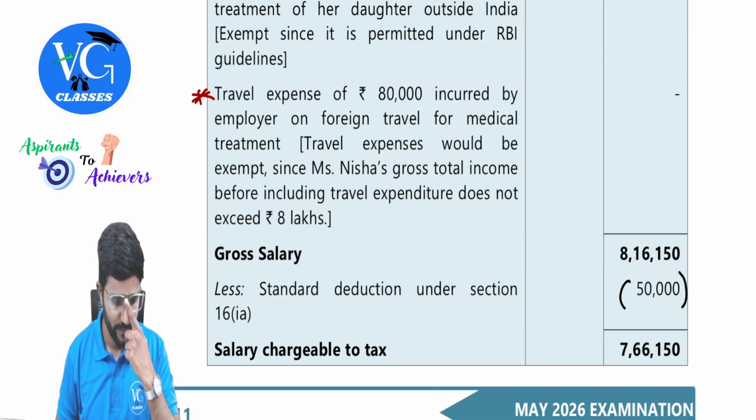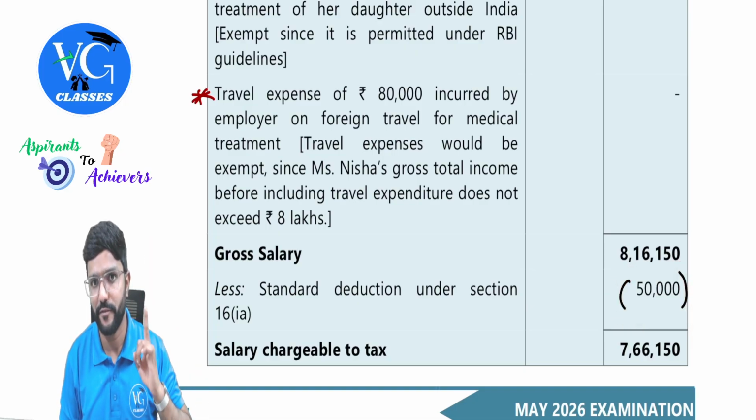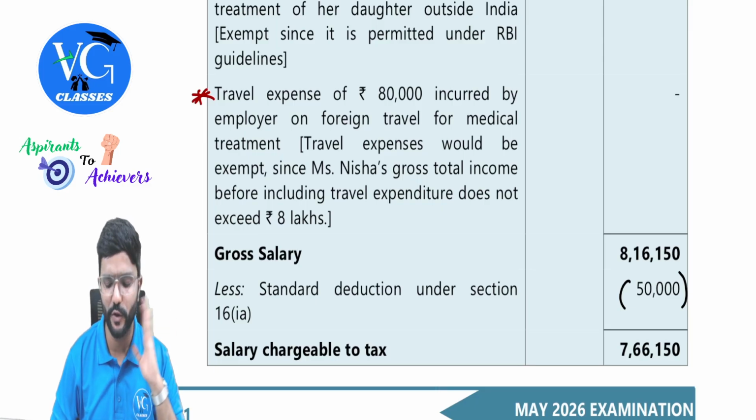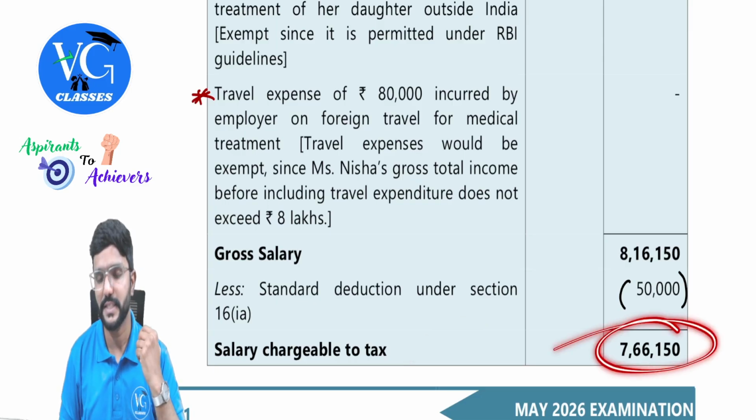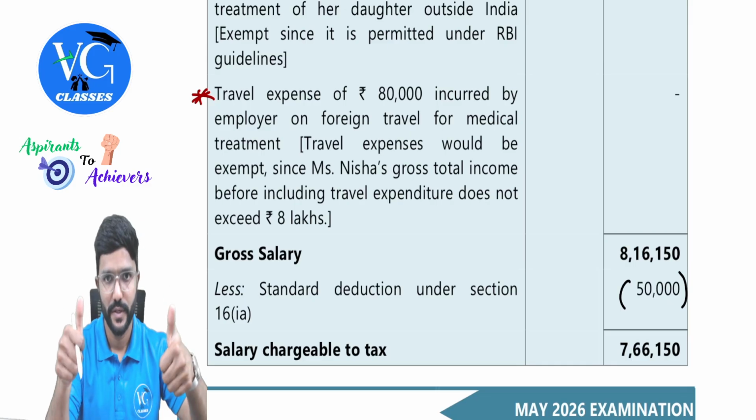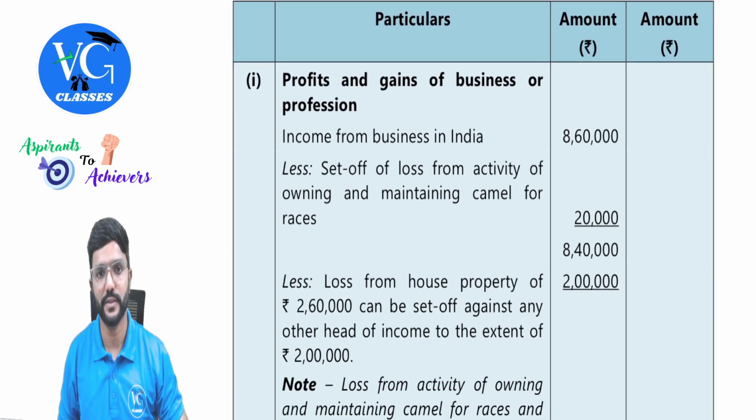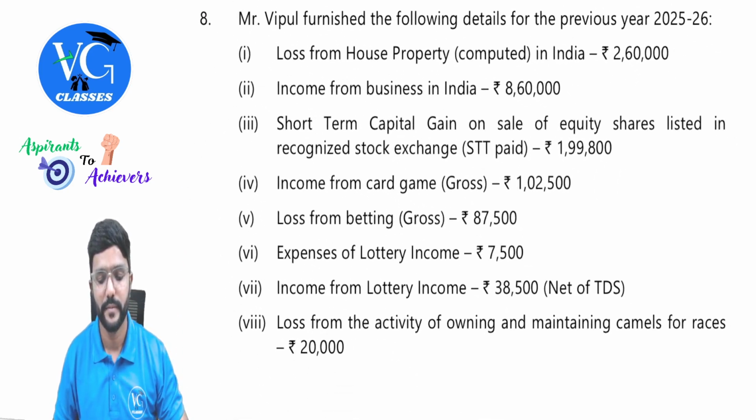Got it? Yes. So standard deduction, as Nisha is following optional scheme, 50,000. Please be careful. Sir, what about entertainment allowance, profession tax? Question is silent. So we will ignore it. Okay. Salary chargeable to tax or taxable salary 7,66,150, guys. Got it? Yes. Anything else? That's all. Question number 7 done. Let us move to 8.